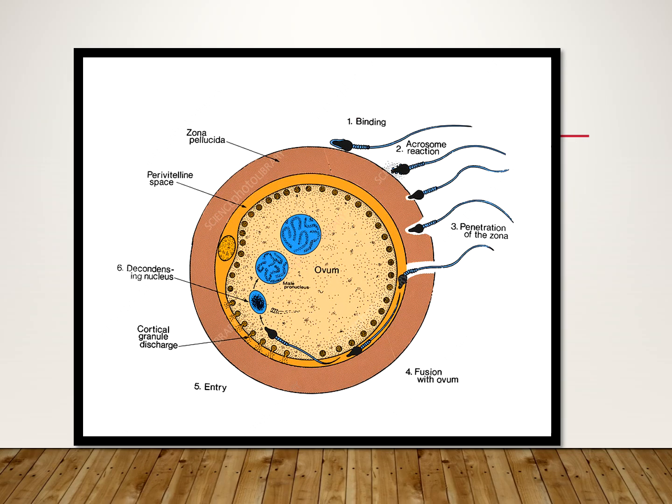So this is the diagram of fertilization, how the sperm is coming, how the sperm is having acrosome reaction, that is, the tip of the sperm is having a certain enzymatic reaction. It is having an enzyme called hyaluronidase, which is helping it to penetrate through this zona pellucida layer of the ovum. It is entering the ovum, and only one ovum is there. One sperm will come and bind to the ovum, and then the embryo will be formed. So this is the process of fertilization.